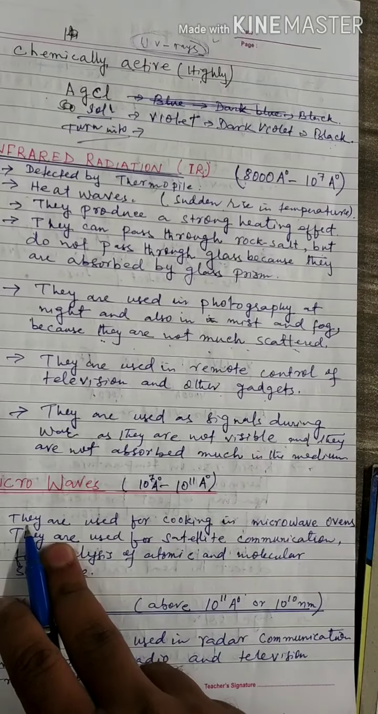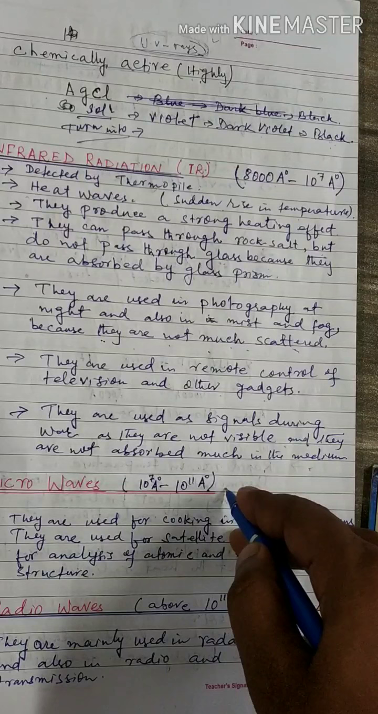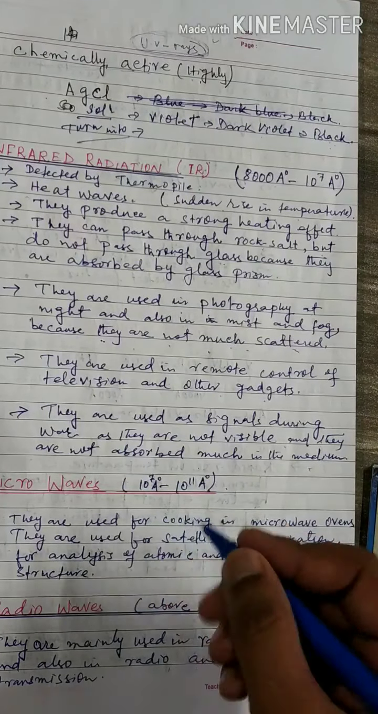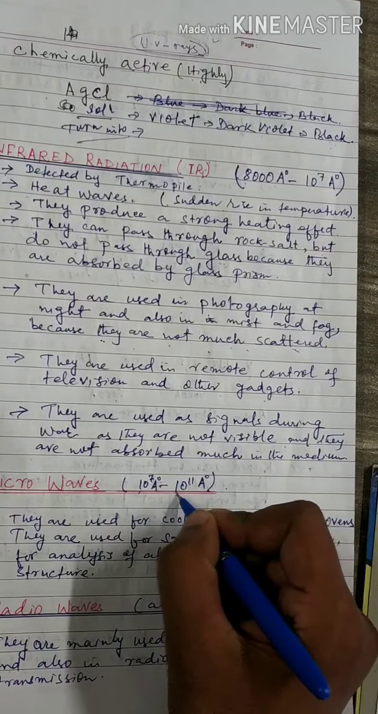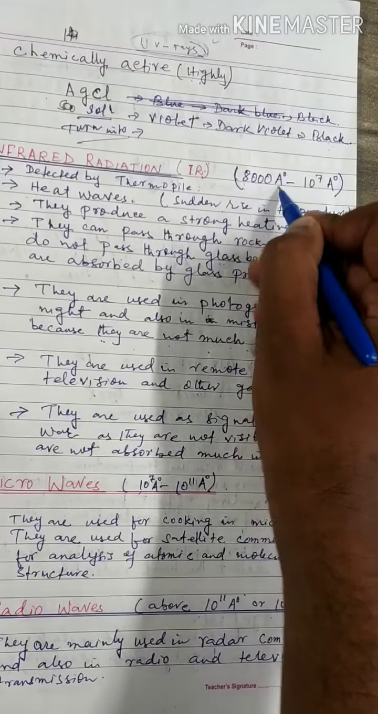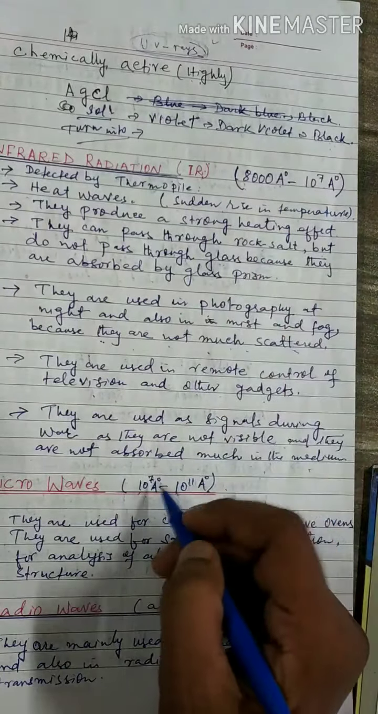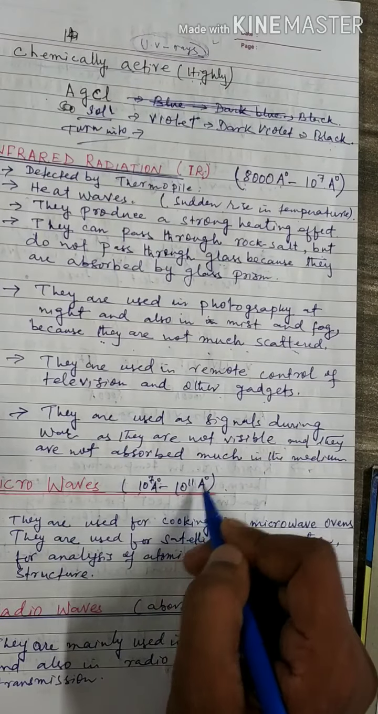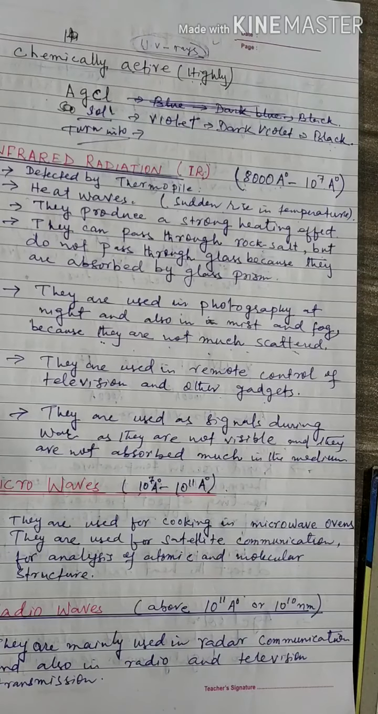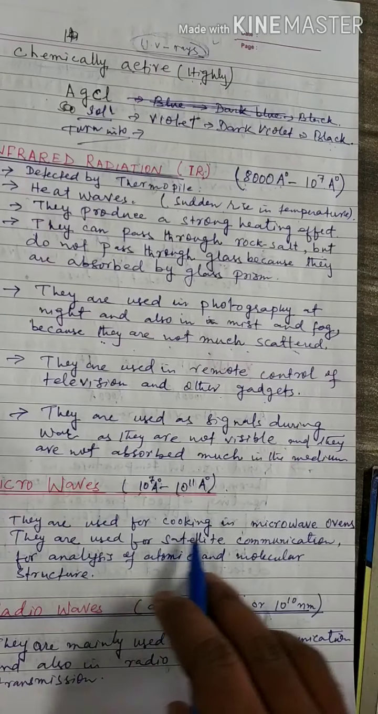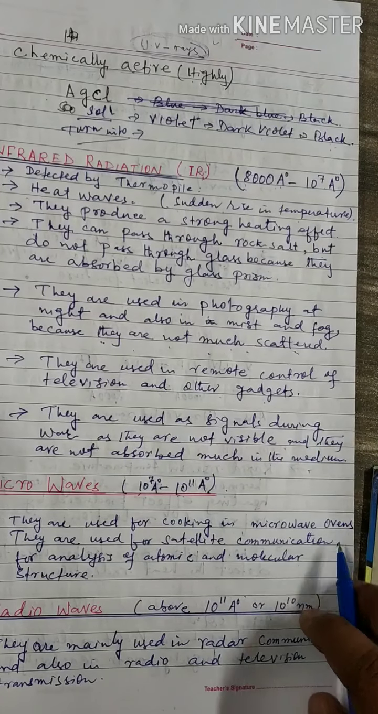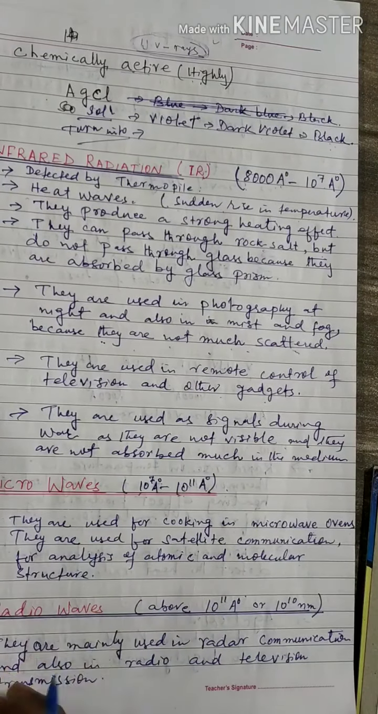Now microwaves. The wavelength of microwaves is from 10 to the power 7 angstrom to 10 to the power 11 angstrom. Infrared is 8,000 to 10 to the power 7; microwaves start from 10 to the power 7 and go to 10 to the power 11. They are used for cooking in a microwave oven.